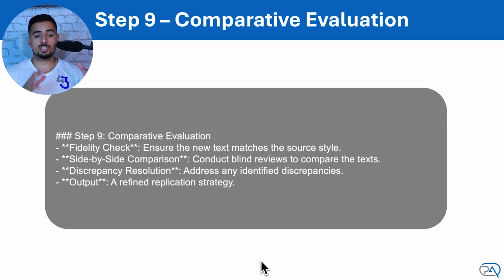And the last one here, which is comparative evaluation, the whole point of this is actually to build on step 8, which is looking at the samples of text extracted and the ones we've generated to try to better understand how to actually recreate those examples of text. This does a comparative analysis between what it knows and the text that we've generated to make sure that they indeed actually match the original style and structure of the source text.